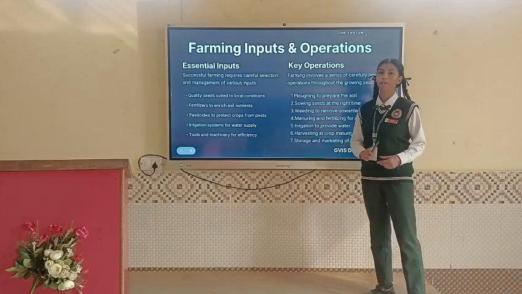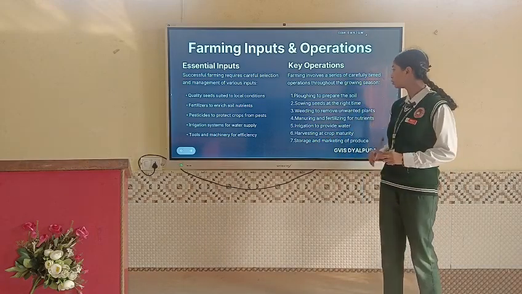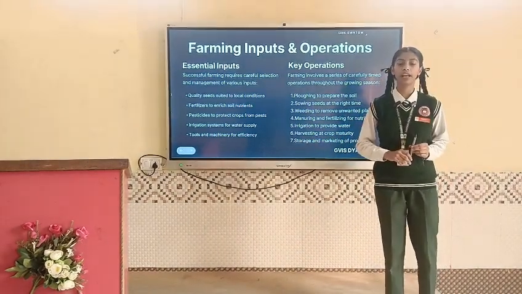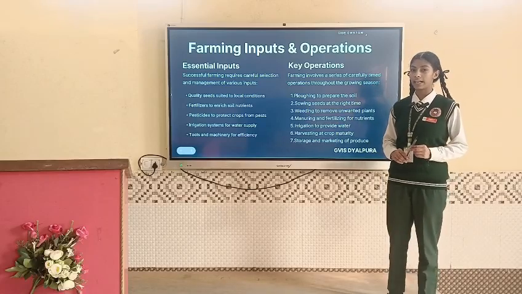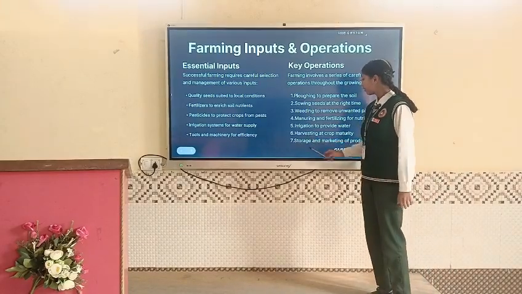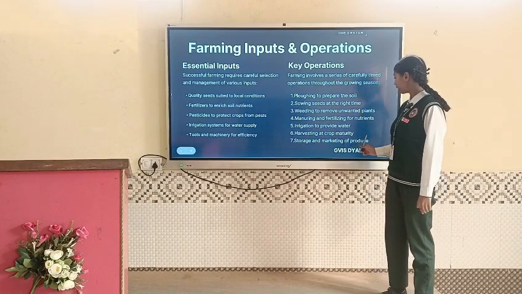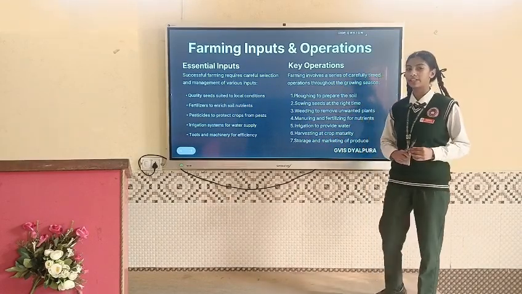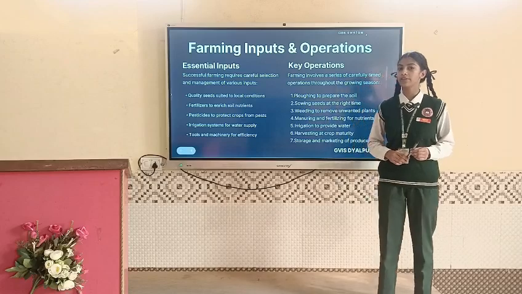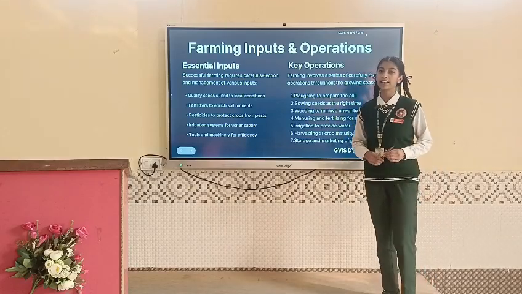Sixth is we have to harvest our crop. As we have sown the seeds at the right time, we also have to harvest our crop at the right time. Seventh one is storage and marketing of produce. After harvesting, the outcome we have received has to be stored, or we can sell it in the market.